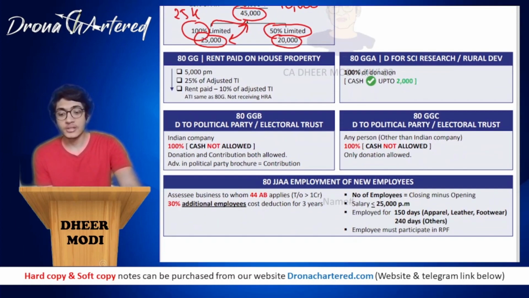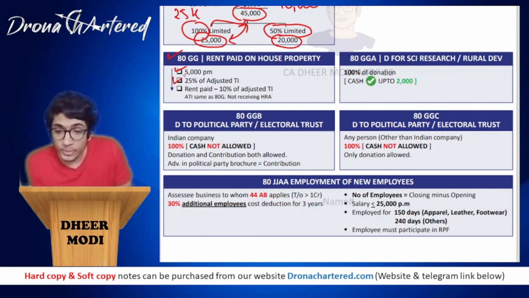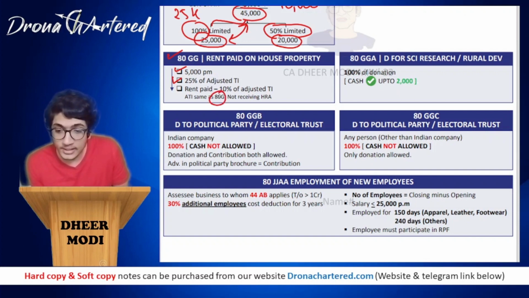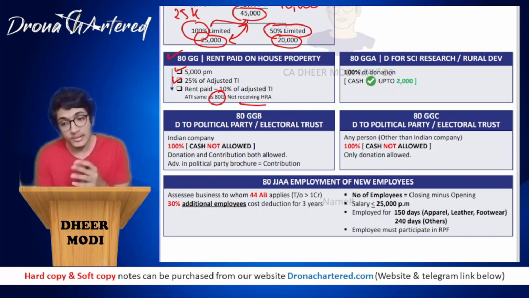Coming to our other deductions, that is 80GG. 80GG is basically Ghar Grahasti, therefore GG. It covers rent paid on house property. There are three limits that you have to remember. First is 5,000 per month. Next is 25% of adjusted total income. Over here also, adjusted total income is the same as in section 80G, that is after subtracting all Chapter 6A deductions. And this person should not be receiving HRA, that is house rent allowance. Only then will this person be allowed a deduction of rent paid on house property.